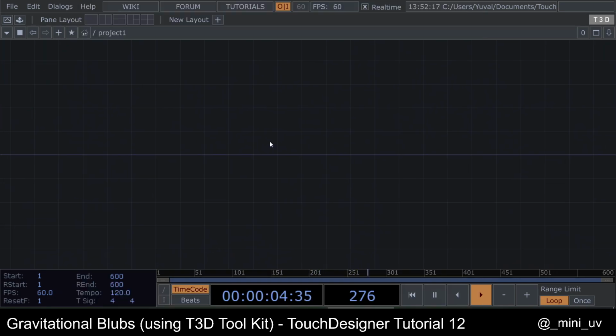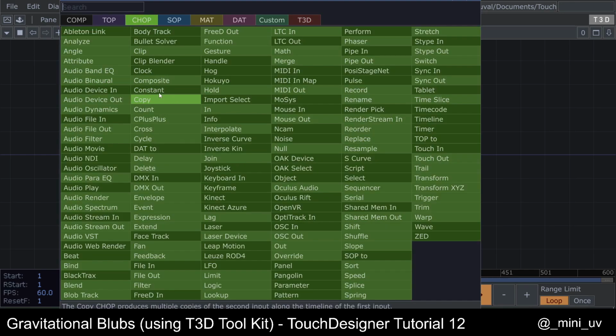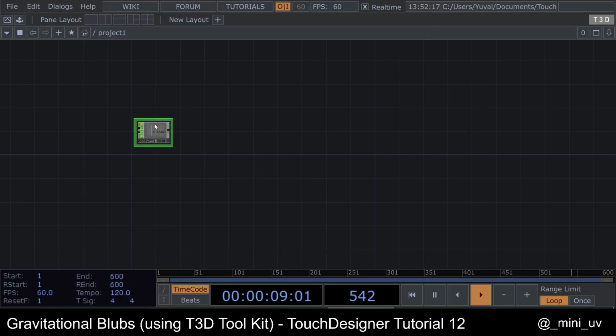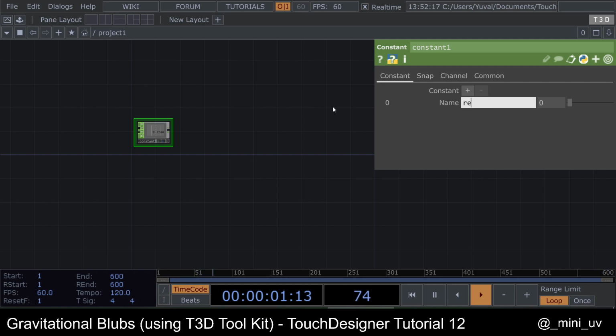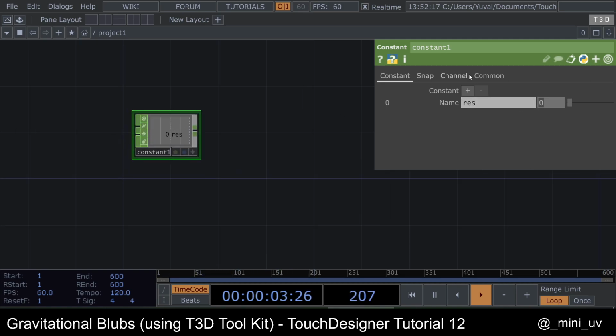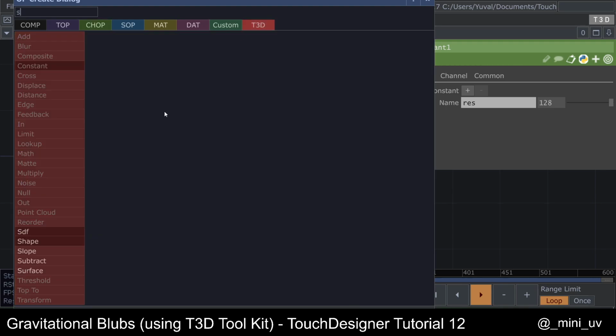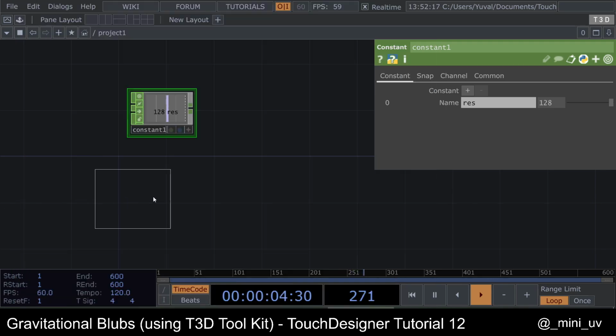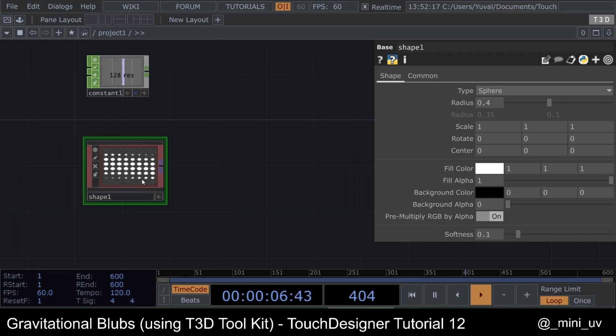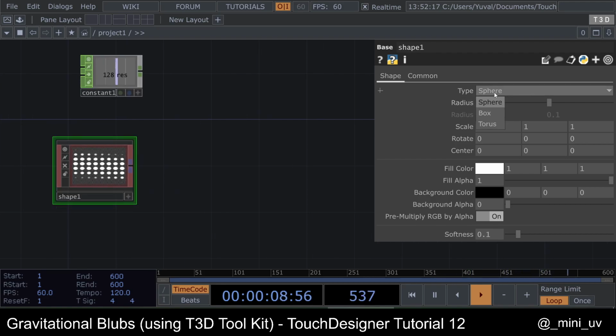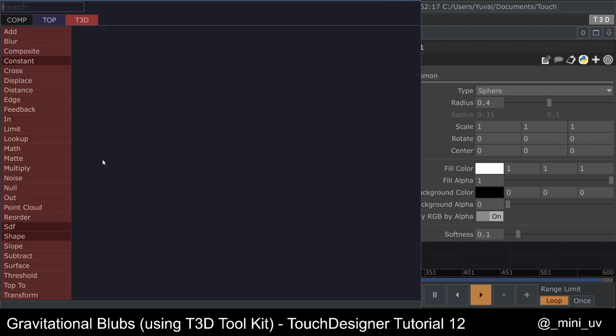Alright, let's start. Let's put a constant CHOP for our resolution. Let's make it 128. You can go higher, you can go lower. It really depends on your system. Let's add a shape from the T3D toolkit. So this is a sphere. You can also make a box, torus, whatever you want. Let's start with the sphere and add a null.